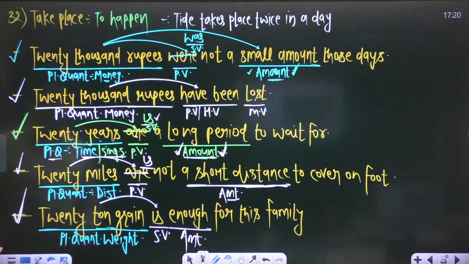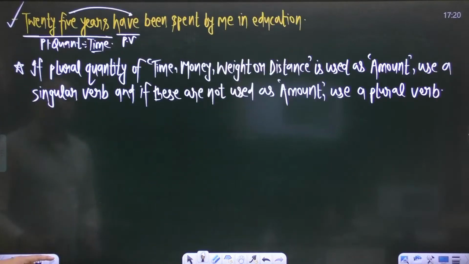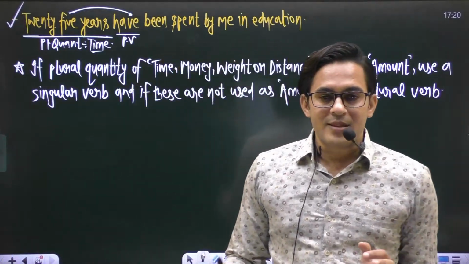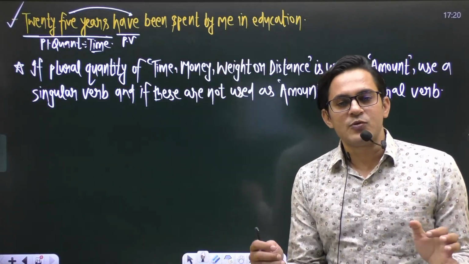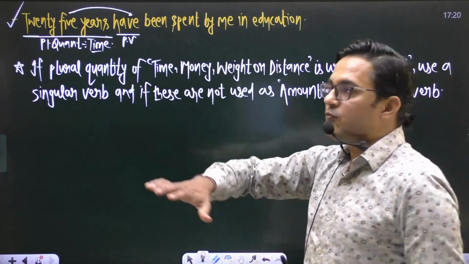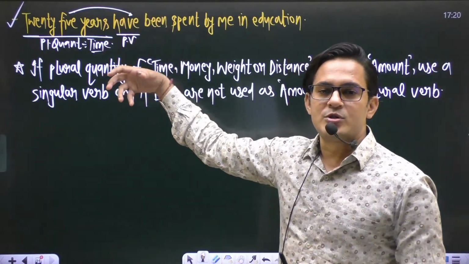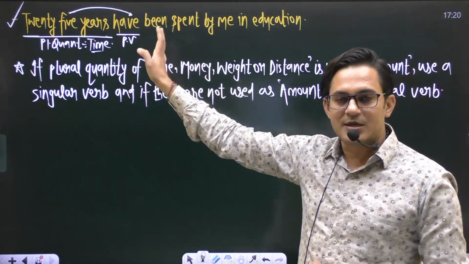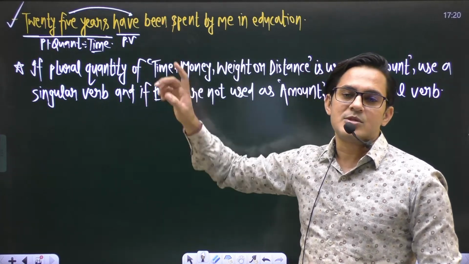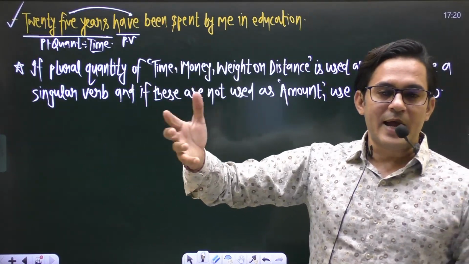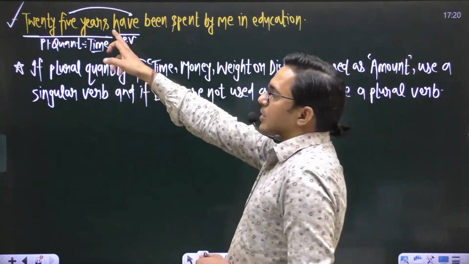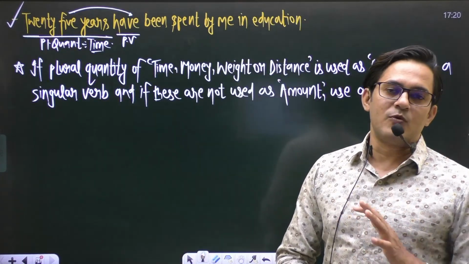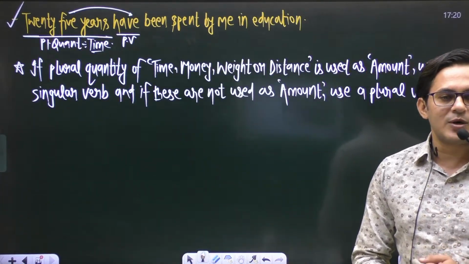If I say a sentence like this, 25 years have been spent by me in education. In this sentence, you don't have any word which denotes that 25 years is a small period, short period, or a large period. There is nothing in the last sentence. So it means in this sentence, you don't have a word which denotes an amount. That's why this one is a plural quantity, a plural subject, and a plural subject always demands a plural verb, right? So this one is the case. This one is the concept.